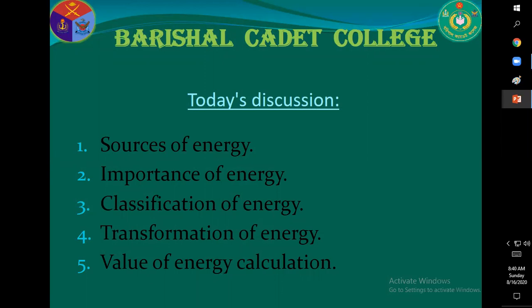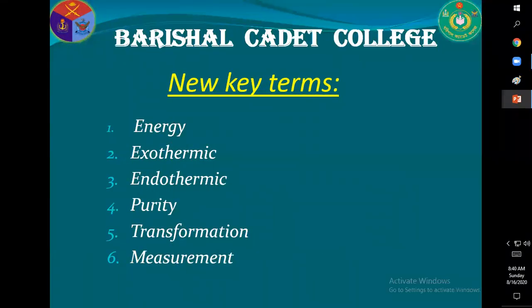Today's discussion: sources of energy, importance of energy, classification of energy, transformation of energy, value of energy calculation, and the related questions on this lecture. In this discussion, there are some new terms: energy, exothermic, endothermic, purity, transformation, and measurement.